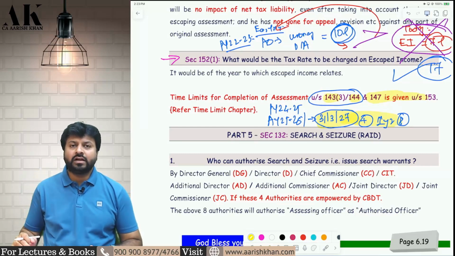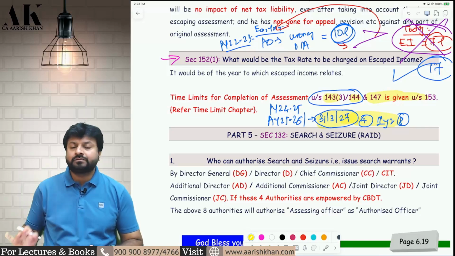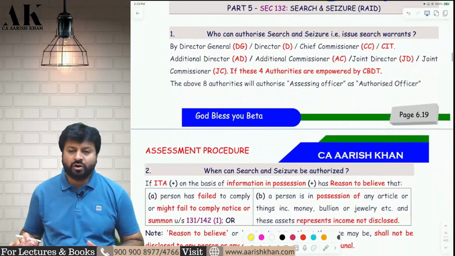So whenever the notice under 148, that is the return filing notice under this chapter, is served on you, 12 months from the end of that financial year. Plus, you will get again 12 months extra if the matter is referred to the transfer pricing officer. I hope it is clear to all of you.